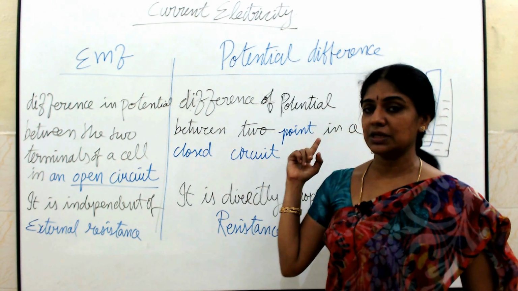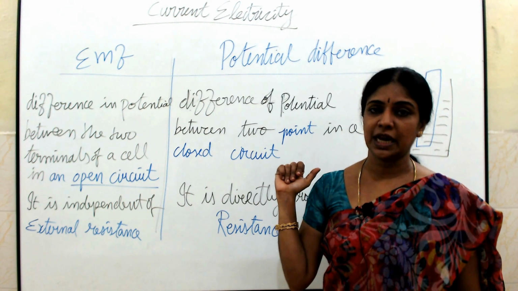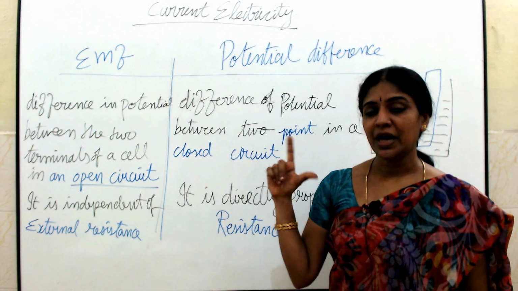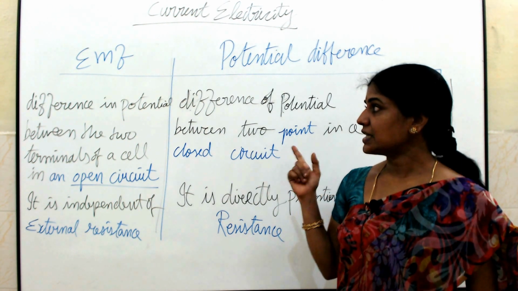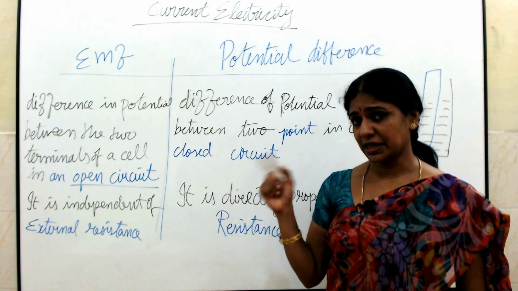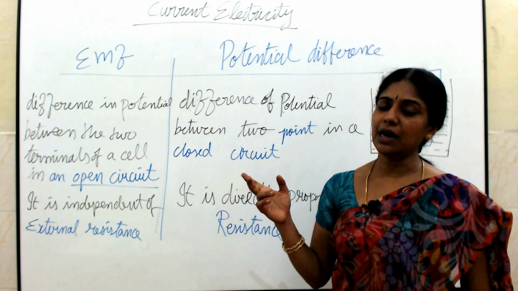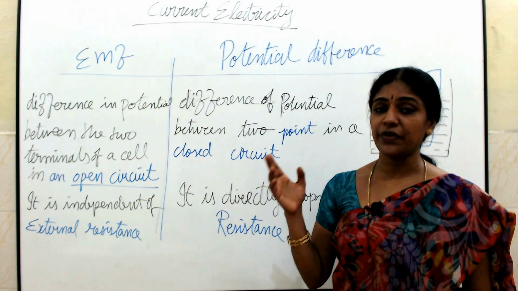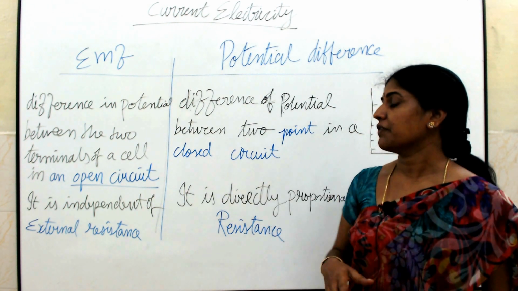Two laws we have seen. One is Kirchhoff's first law, the other one is Kirchhoff's second law. The first law is called the current law. The second law is called the voltage law. The first law is a consequence of conservation of charges. The second law is a consequence of conservation of energy. So these two laws are very important.